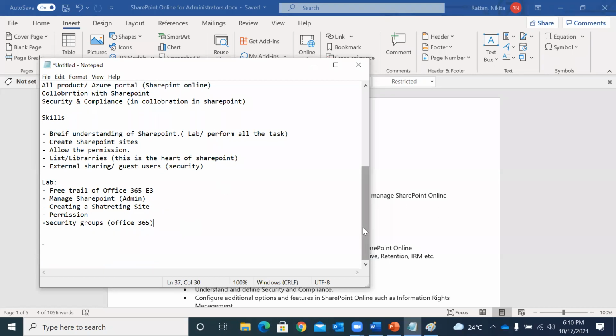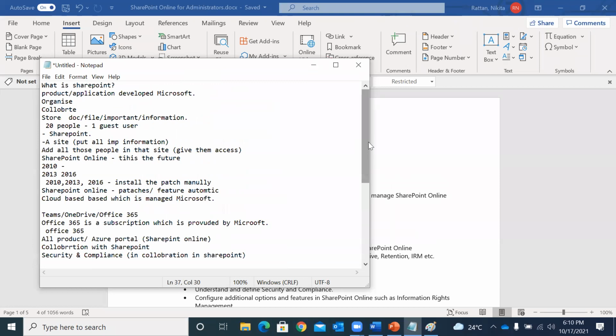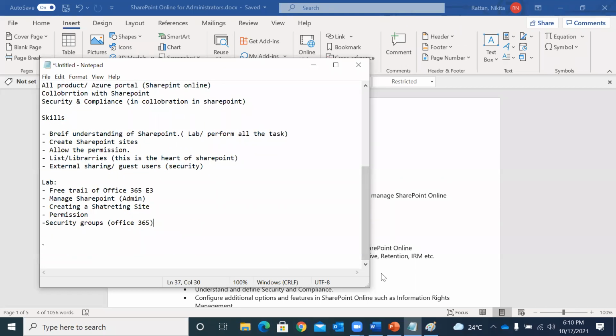Are you going to cover the developer role as well of Office 365? No, I am not going to cover the developer role because that is a different understanding altogether. This course is only for the admins. One more thing, we are also going to talk about PowerShell here, which is of course a developer part. If you need in-depth knowledge of PowerShell, that is a developer part, and that will not be covered in this session.